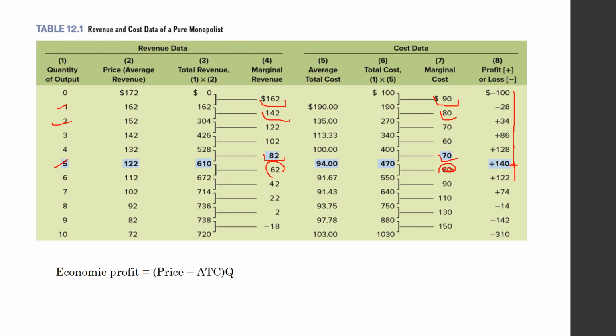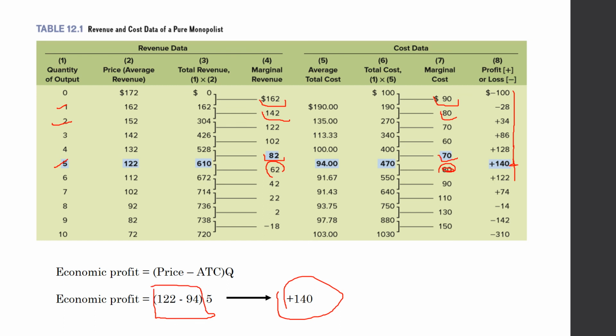So we are calculating it mathematically. Economic profit is price minus ATC times quantity. So this is our calculation, and basically this is our whole economic profit. But if we want to calculate the economic profit per unit, it equals 28. So this is the point where he will stop producing.